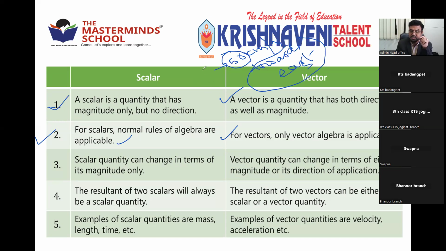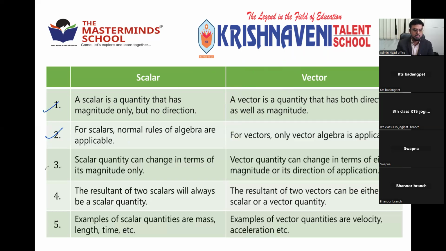Then that is the speed, with the speed of 50 km per hour towards east we are mentioning, means we are mentioning the direction. So it is a vector quantity. Where you are mentioning the direction also, it is termed as vector quantity. If there is no direction, it is a scalar quantity. Right? Now third point.